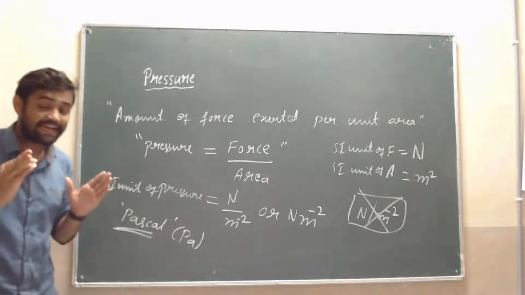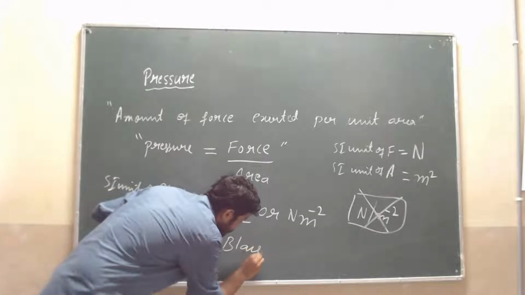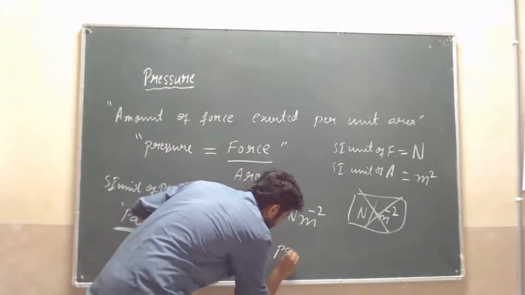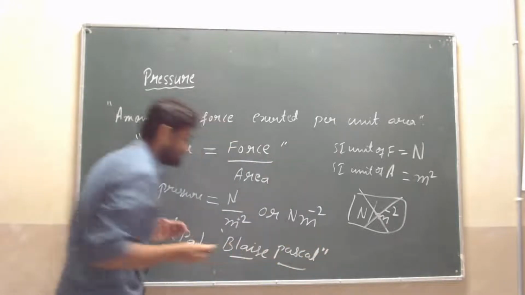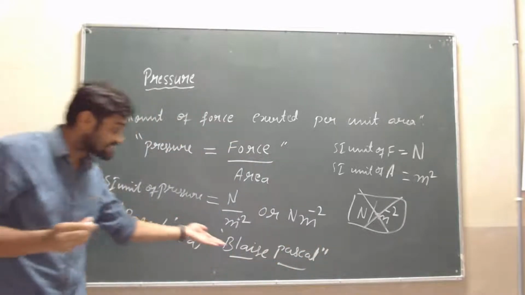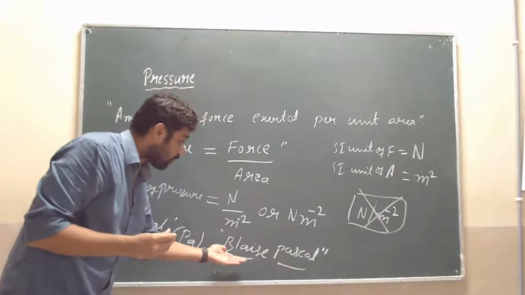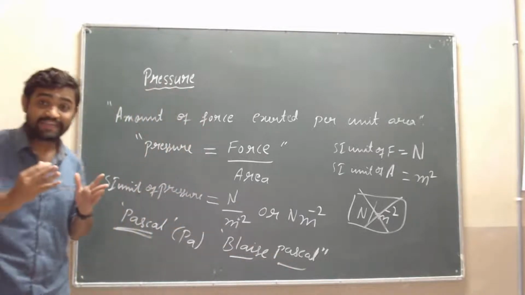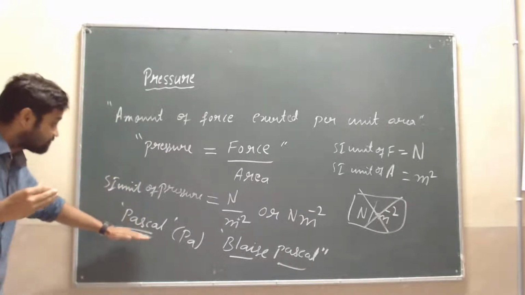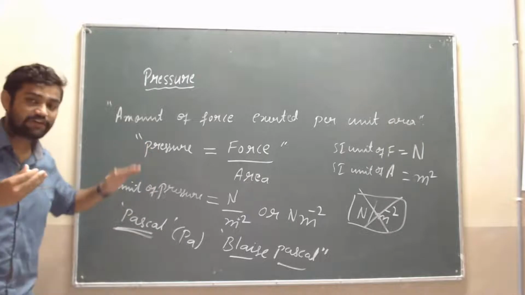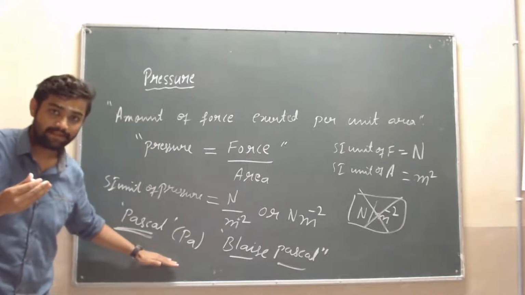Because a great French scientist called Blaise Pascal, for his contribution and achievement in hydrostatics as well as hydrodynamics, the SI unit of pressure is given as Pascal in his name.